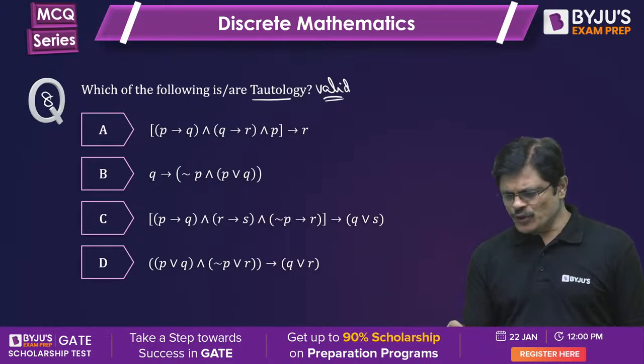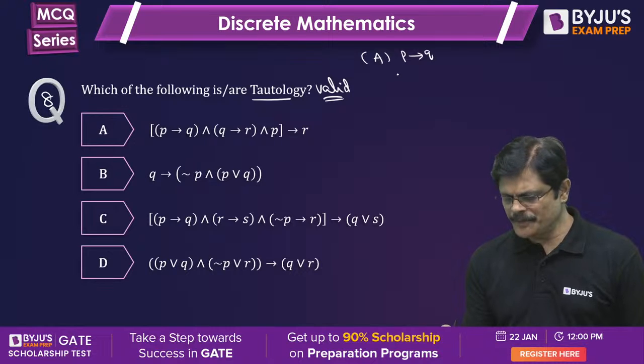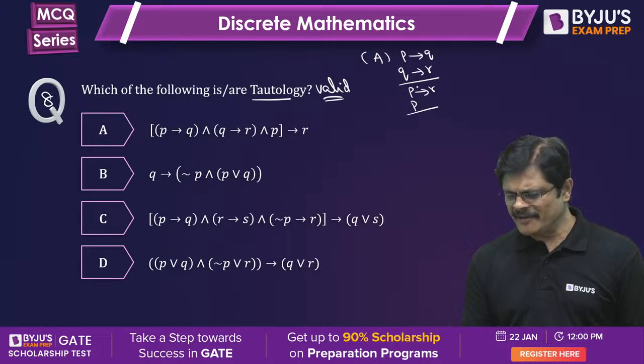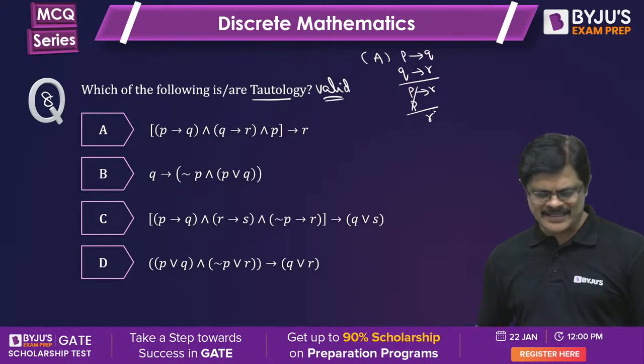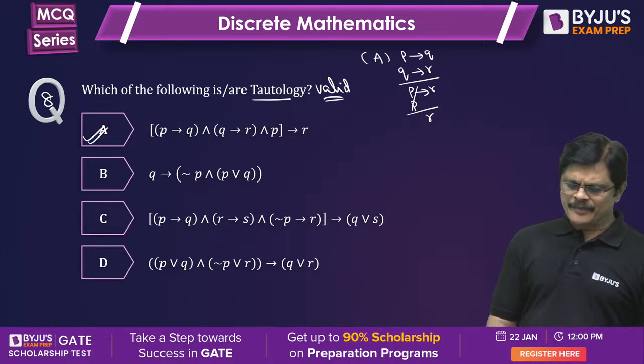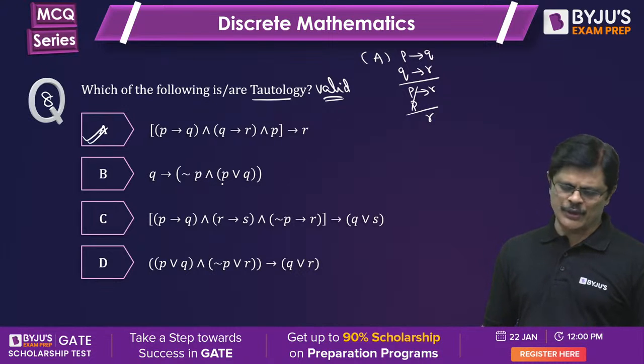So here also with rules you can verify. Option A: P implies Q, Q implies R, and P. See, actually from this the transitive rule will give you P implies R, and P with modus ponens can give you R. So A is the correct answer. Very good, Lalit Babu.